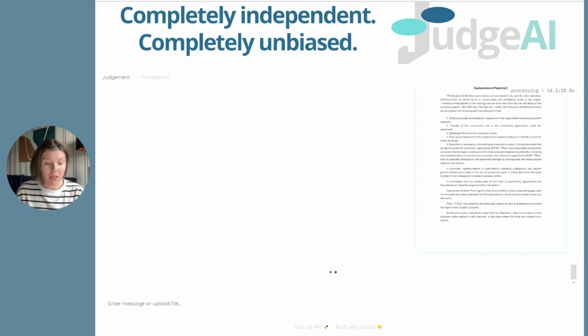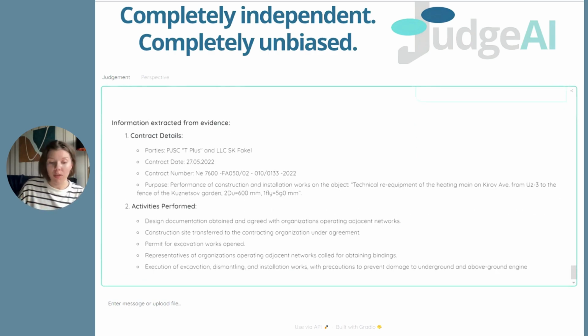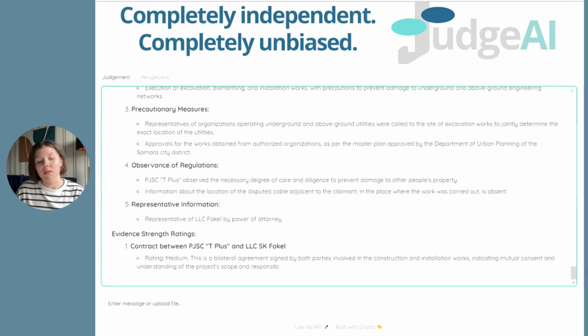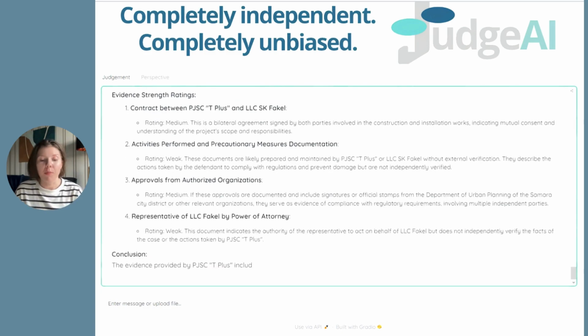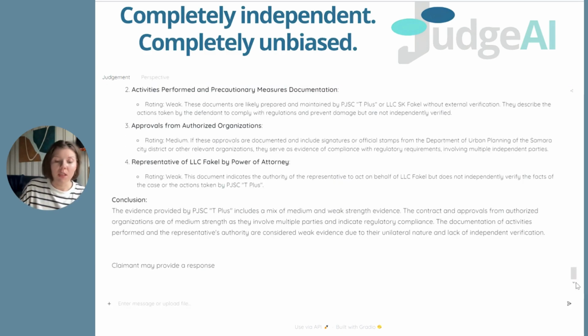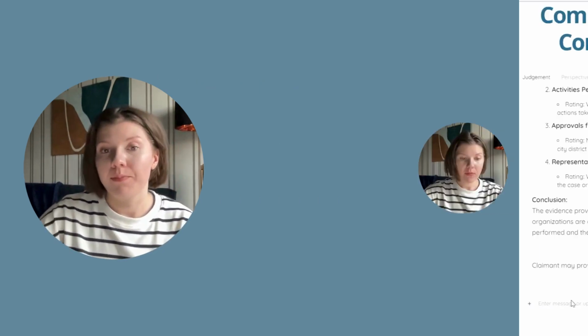Weak evidence is that which depends on the party's assertion. Moderate evidence is that which depends on the will of two or more parties, such as documents signed by both parties to a contract. Strong evidence is that which objectively records information such as video recordings, expert reports, photographs, and publicly available information.